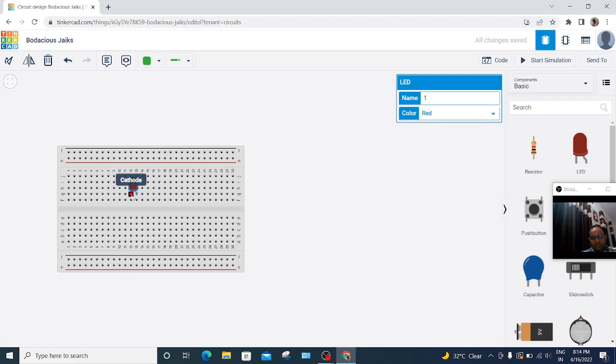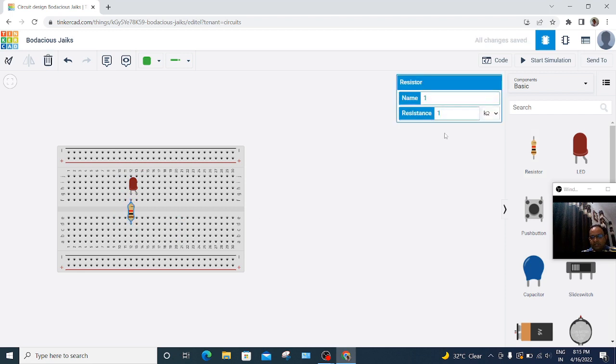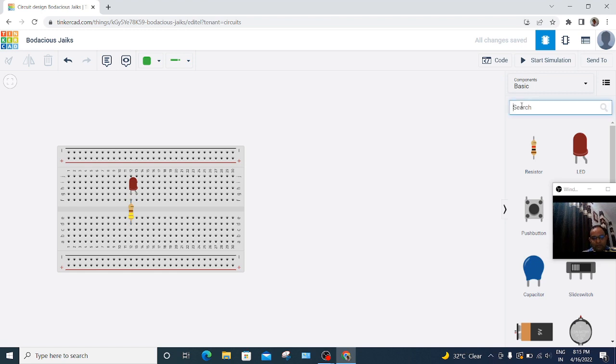Anode is the positive side and cathode is the negative side. We need a resistor. You can change the values of resistors from here. So we will select a 440 ohm resistor. A resistor is the element which protects our LED, which controls the current.